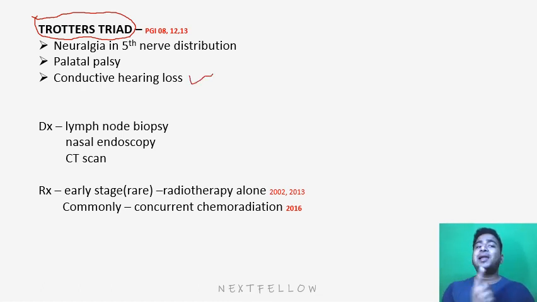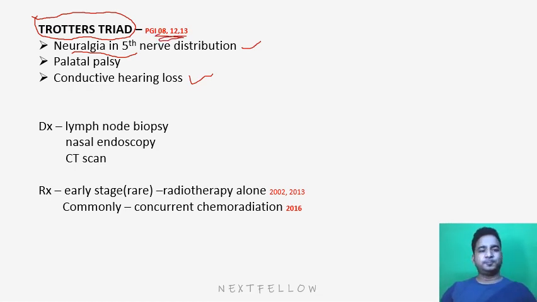Second, there will be palatal palsy, because the soft palate lies in the floor area of the nasopharynx, so any tumor will put pressure over this palate, leading to palatal palsy. And the third is neuralgia in the fifth nerve distribution, that is the trigeminal nerve distribution, leading to facial pain, because the trigeminal nerve is the sensory supply of the face. These three constitute Trotter's triad, again very important, asked 3 to 4 times in the previous papers.